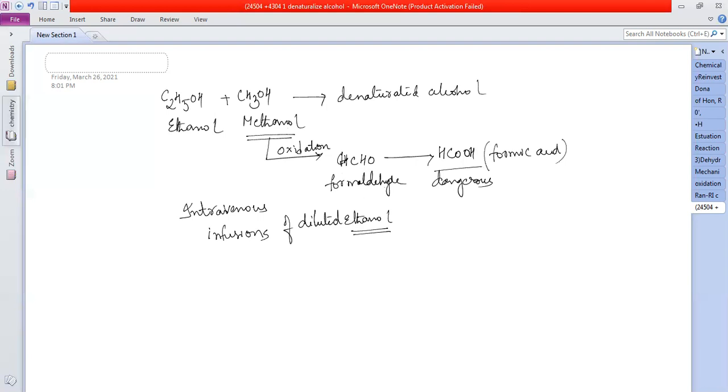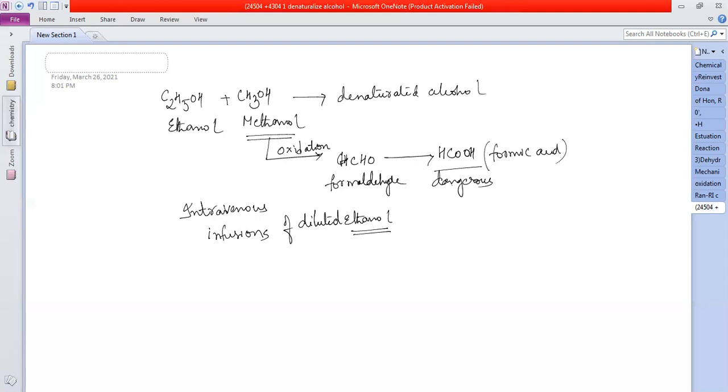The enzyme responsible for oxidation of aldehyde to acid is swamped, allowing time for the kidneys to excrete this methanol. It will not allow the reaction to proceed further. Done. So now next one.